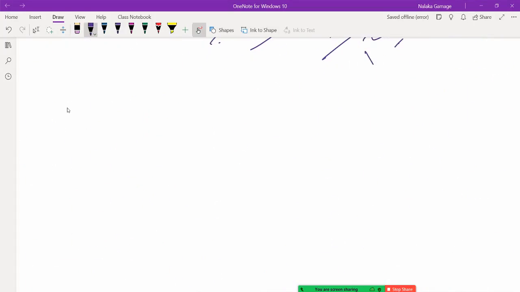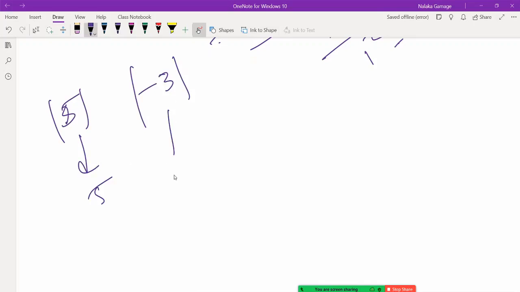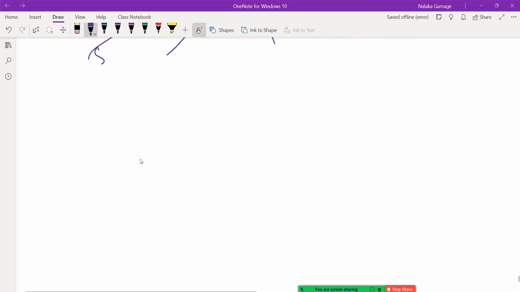Absolute value. What is meant by absolute value of 5? Absolute value of minus 3? So absolute value of 5 is 5. Absolute value of minus 3 is 3. And what is the absolute value of x? Then you might get something like, say, the absolute value of x plus 1 is 3. Find x.